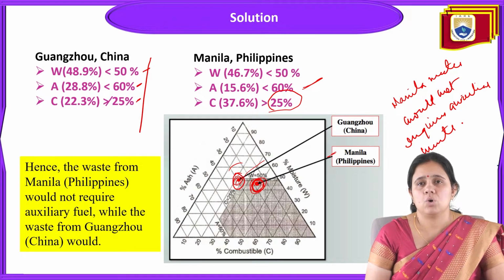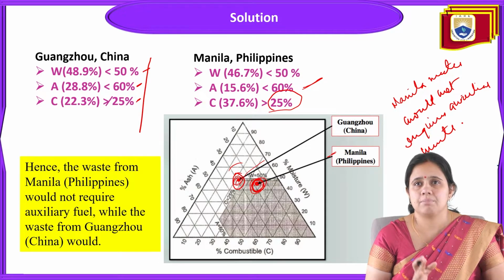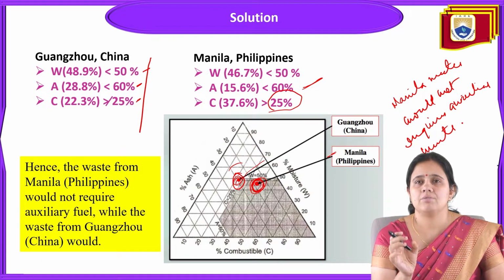So if we do a comparative study of the two cases, China and Manila, Manila Philippines waste has a standard category. That's why it does not require any kind of auxiliary fuel for the burning of its own waste.